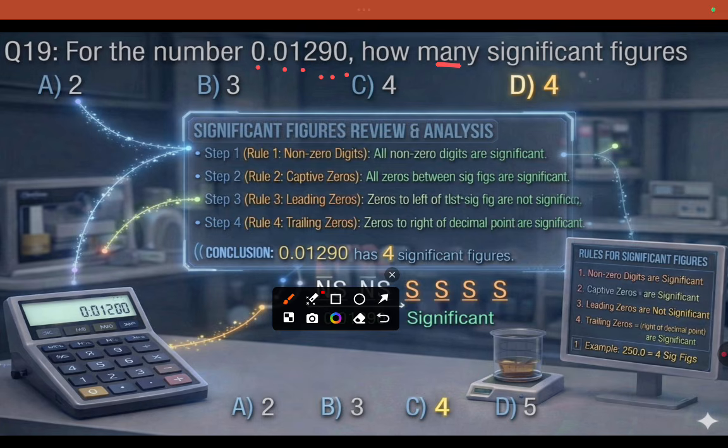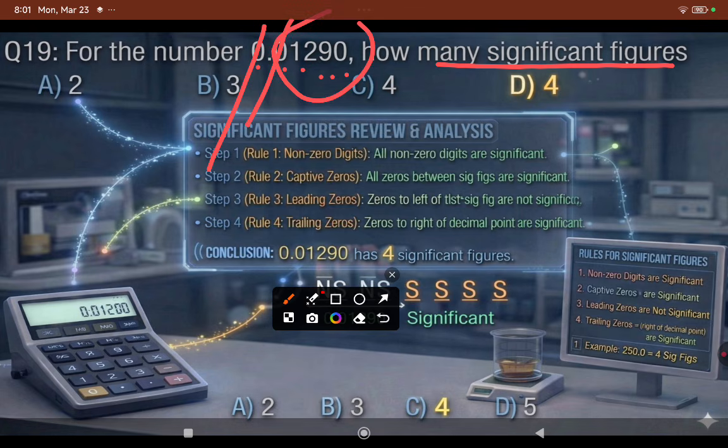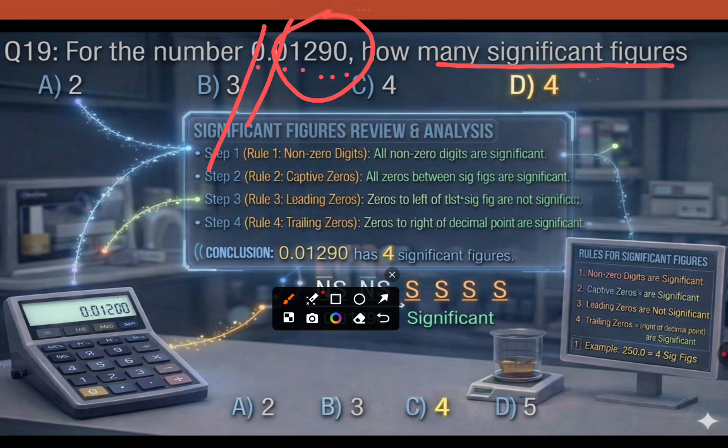Next, for the number 0.001290, how many significant figures? The leading zeros are non-significant. Only 1290 is significant. So the significant figures rule 1: all non-zero digits are significant.